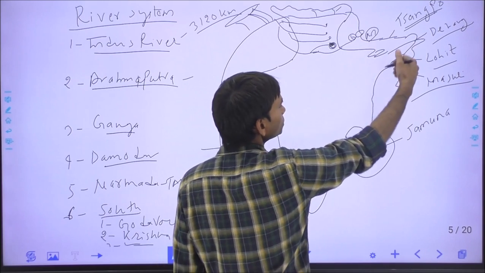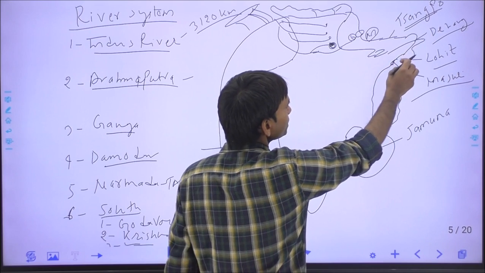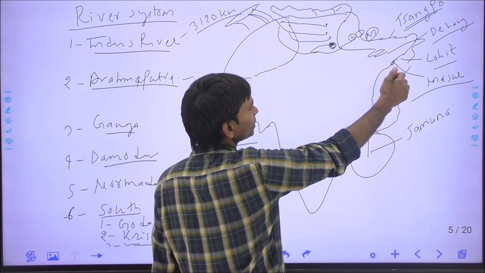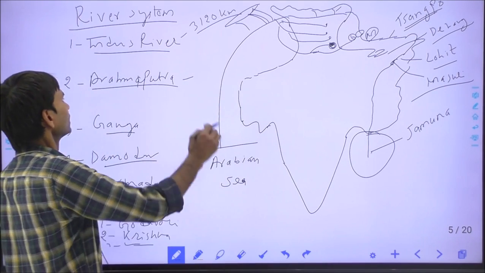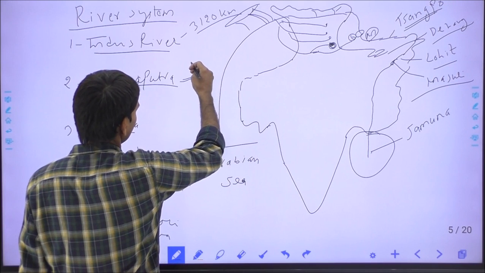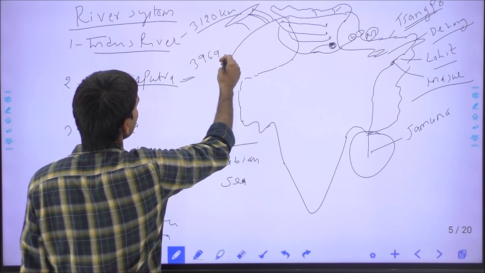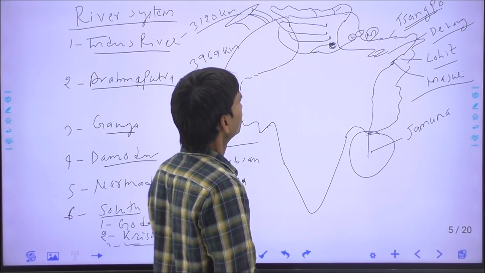From the south, or the right side, there are the Teesta river, Dhansiri river, Kameng river, Raidak river, Sankosh river, and Manas river. So many tributaries. The length of the Brahmaputra river is about 3969 kilometers.